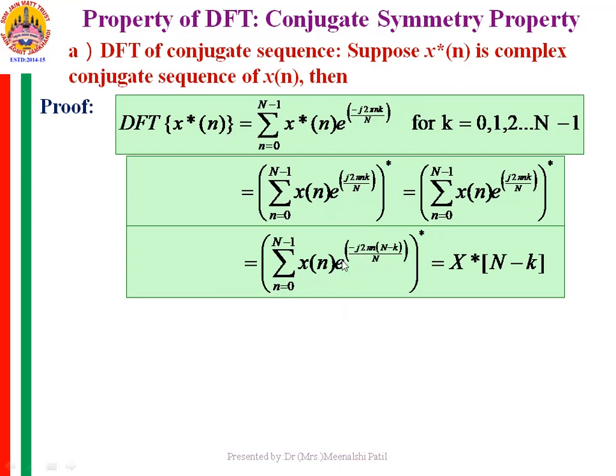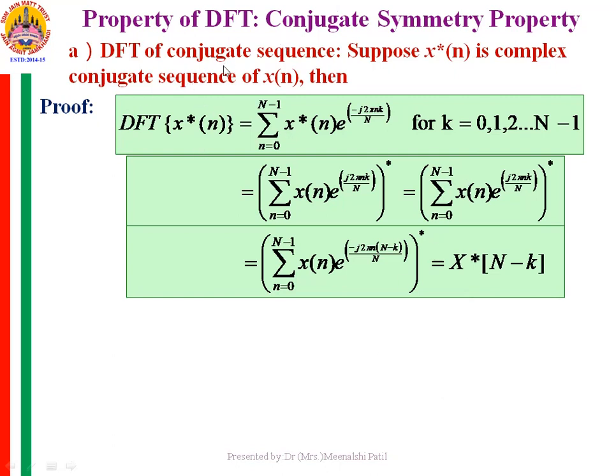And therefore you get e raised to minus j 2 pi n (N minus k) by N, and this bracket term is x of N minus k, and the conjugate of it is conjugate of x of N minus k. So if you know the DFT of x of n, which is x of k, then the DFT of the conjugate of it is conjugate of x of N minus k. This is what this property says.